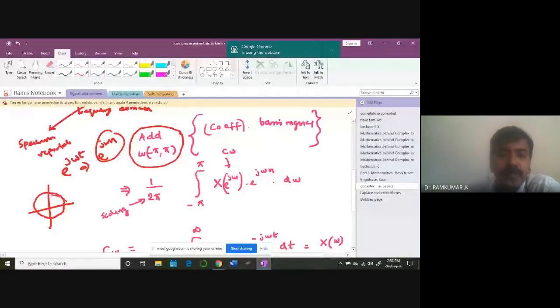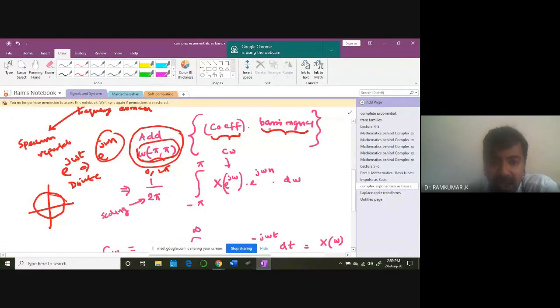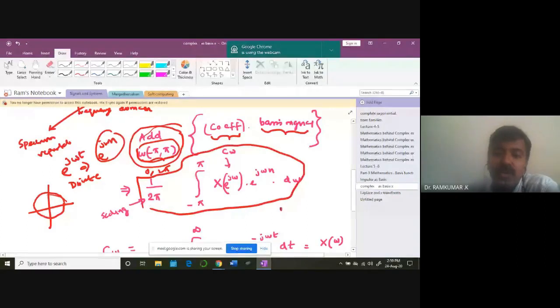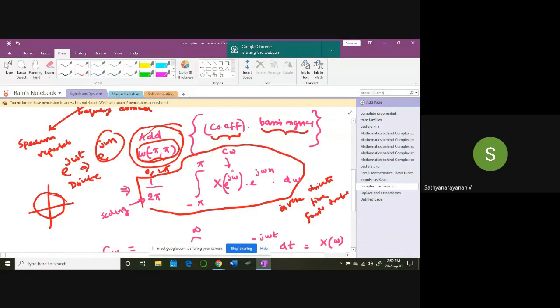So naturally, in the discrete frequency domain, you will be operating only between minus pi to pi, or 0 to 2 pi. So if you take, for all those frequencies, the coefficients and the basis signals and add all those signals, you are going to end up in this expression. This expression is called the inverse discrete time Fourier transformation, like the inverse Laplace transformation. Very powerful. So look at this. Could you repeat it? Inverse discrete time, this one.